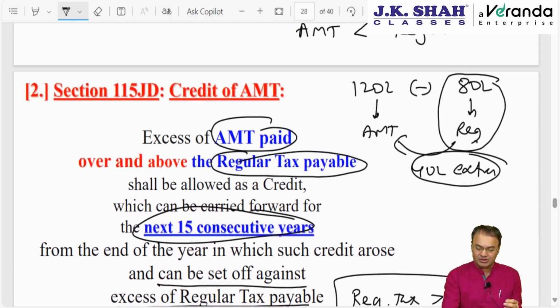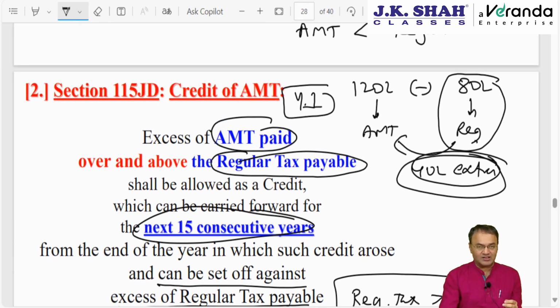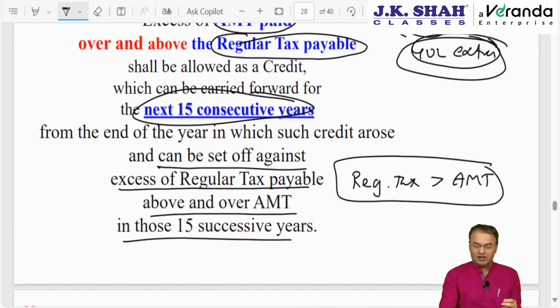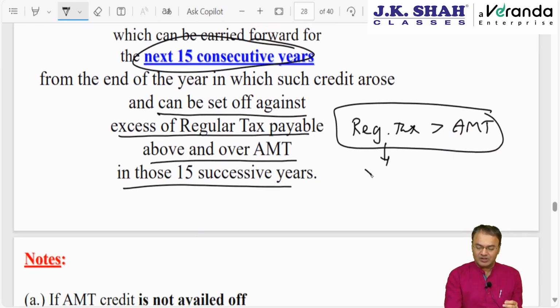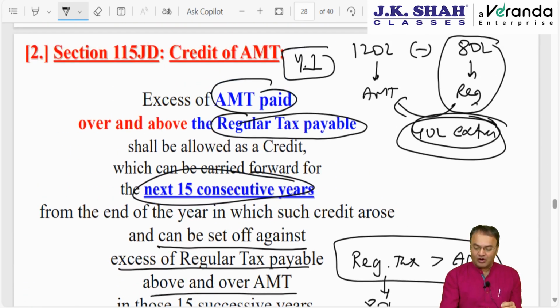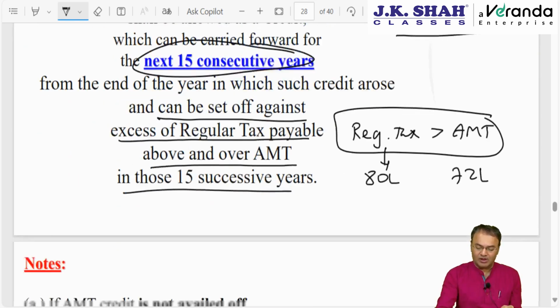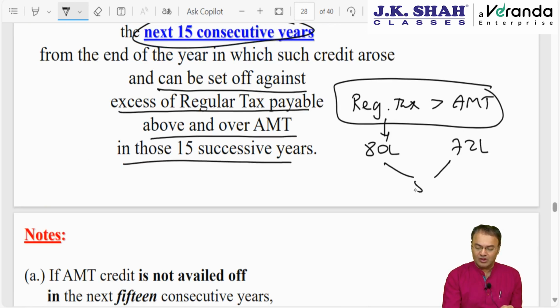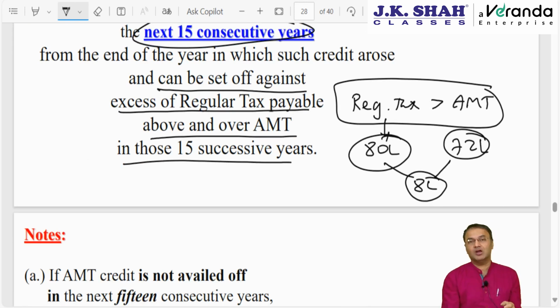For example, in year 1, there is a credit of 40 lakhs arising the way I explained it to you. However, in the next year regular tax payable is 80 lakhs and the AMT payable is 72 lakh. So the amount of credit is 40 lakh, but I can utilize this only to the tune of excess of regular tax over AMT, that is 8 lakhs. Now 32 lakhs will be the credit left out, which I can carry forward to the next year and so on.